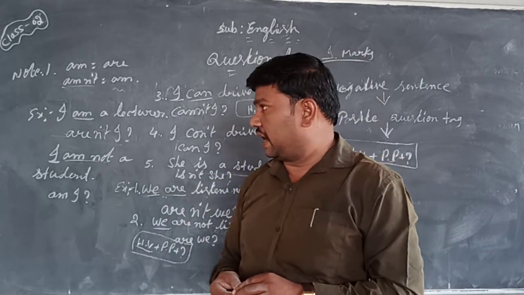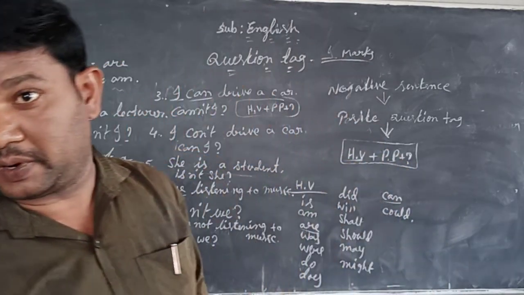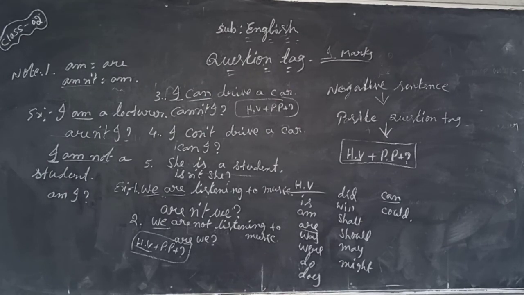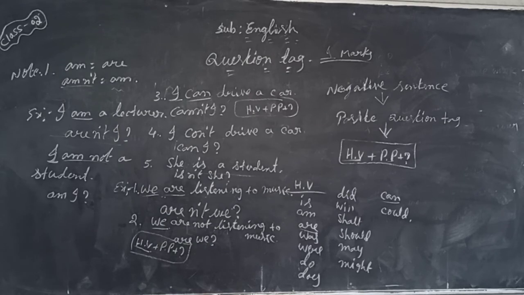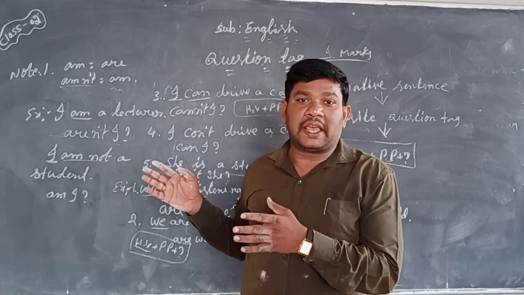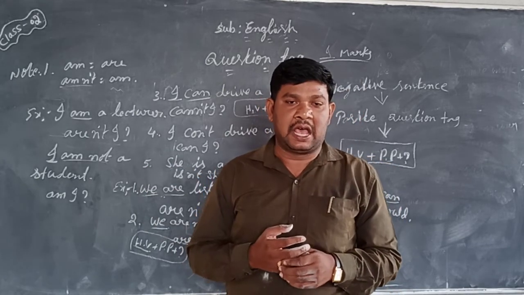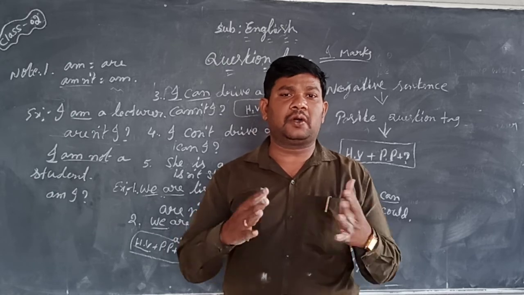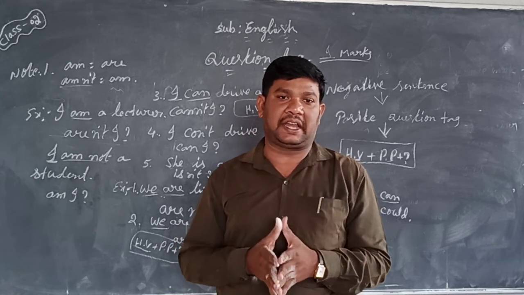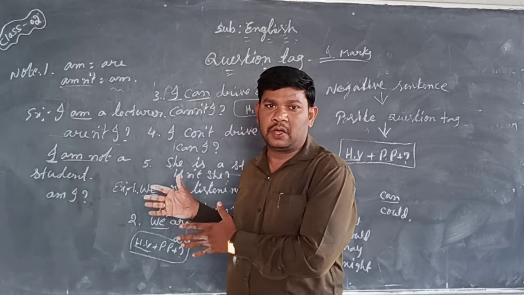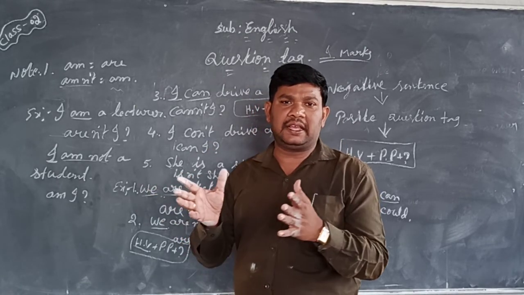So these are the question tags with helping verbs. And next class I want to teach you how to do question tags without helping verbs. Today we have learned only the helping verbs.